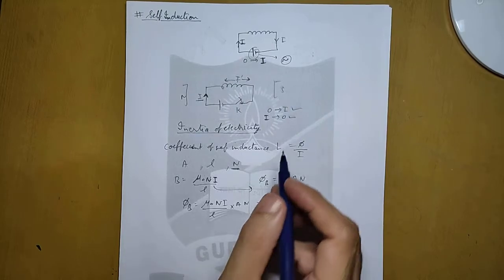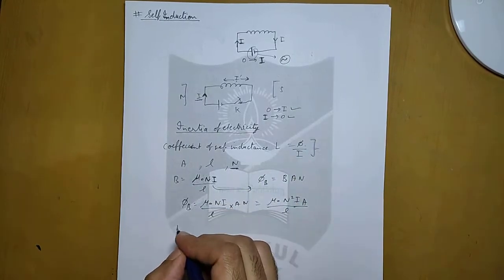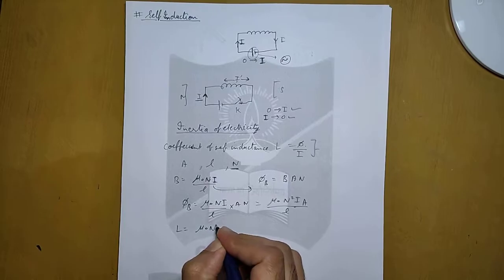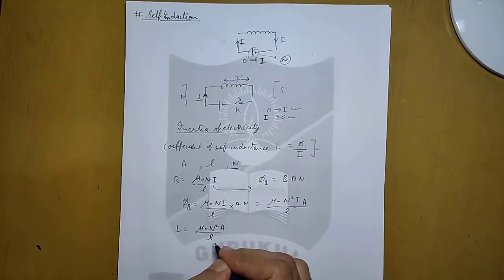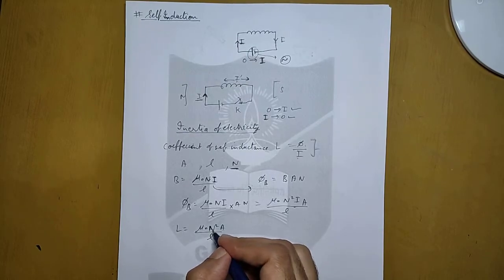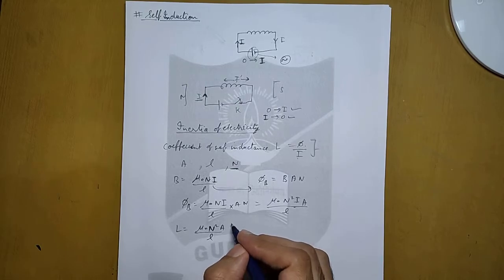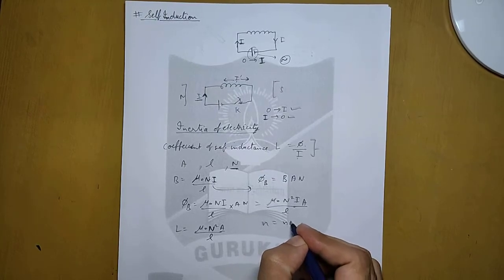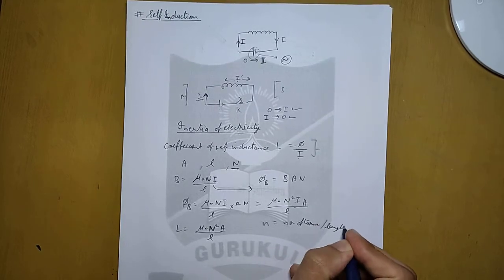Now this self-inductance, if this flux is put in this formula, then we get the value of self-inductance, and it will be given by mu naught n square, I will be cancelled by the denominator, so mu naught n square A upon L. Now it can also be written in terms of small n, which we know is the number of turns per unit length.